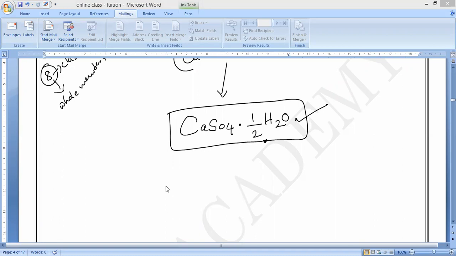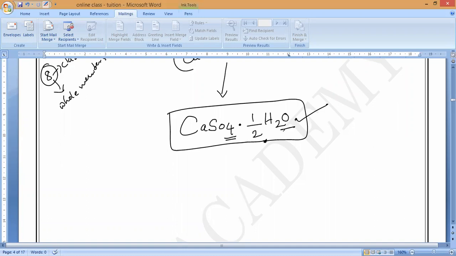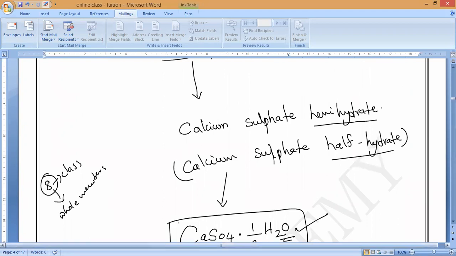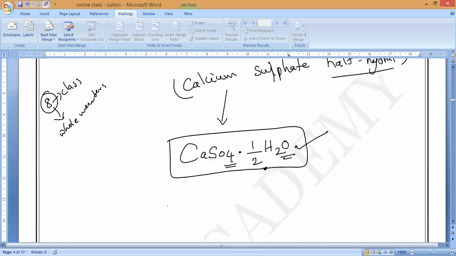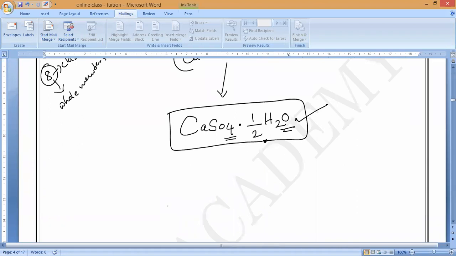Observe very carefully. This is the formula of plaster of Paris. What is the common name of this one? Plaster of Paris. And the chemical name is what? Read it, everybody; reading is how it will stay in your brain. Calcium sulfate hemihydrate, half hydrate. Now, why is it called POP? What is the full form of POP? Plaster of Paris.